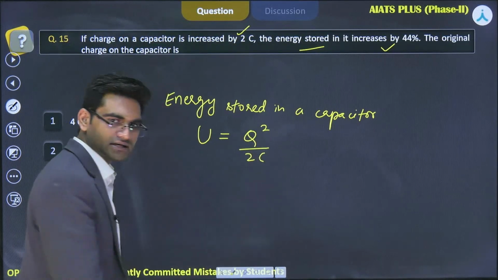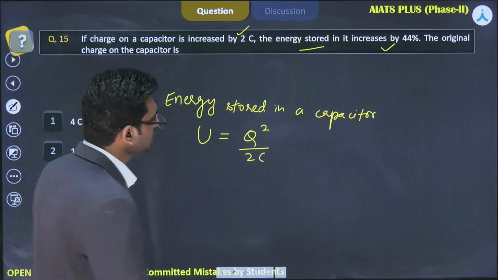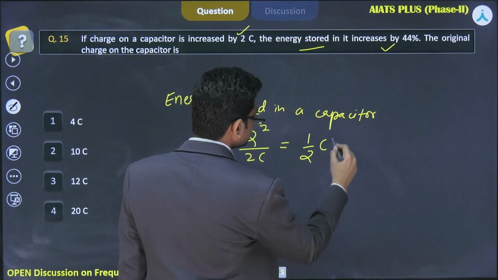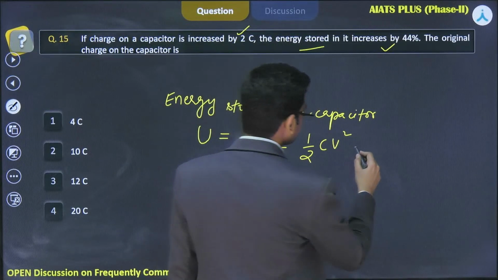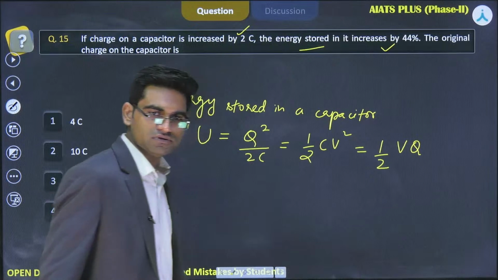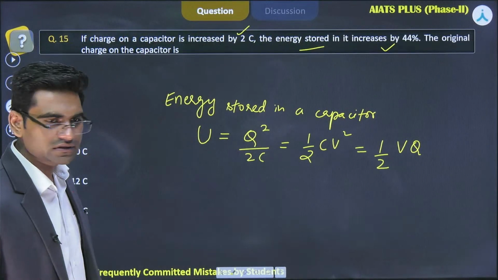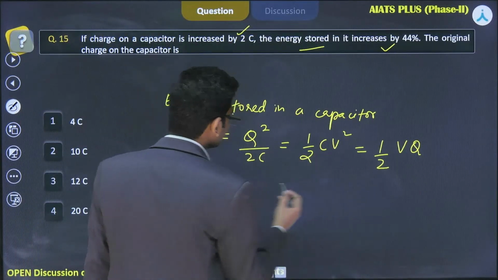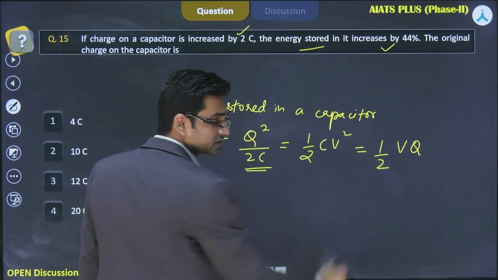You have already told this, but there are other forms too. Q square by 2C can also be written as half CV square, and as half VQ. Do you all know these other forms also? How can we convert this into these two other forms?